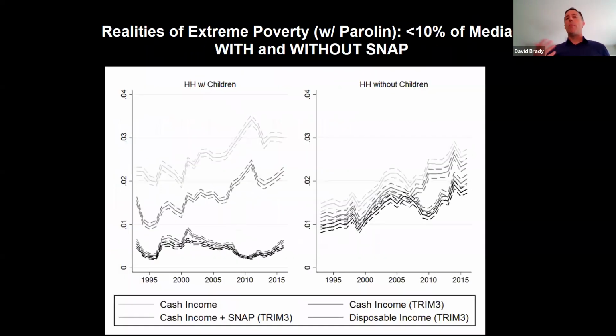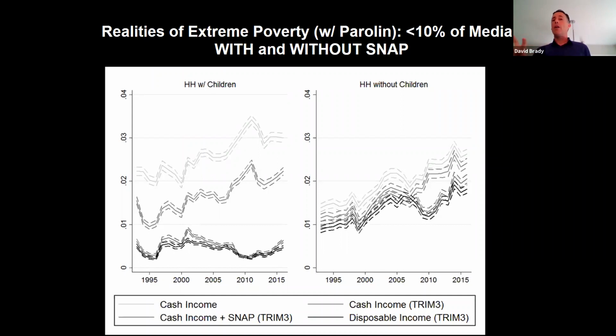So with a better measure of poverty, we say we should measure it at 10% of the median, which we argue is a more defensible threshold. And you can look at people with and without SNAP. And what we find that's really clear with this extreme measure of poverty is that the people that are actually extremely poor are people in childless households. That's where the extreme poverty mostly is in the United States. And you see this on the right side of your figure.